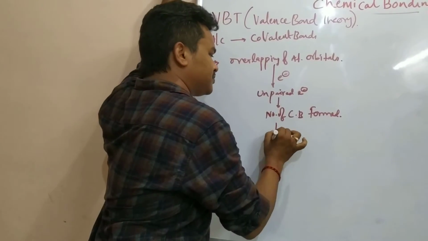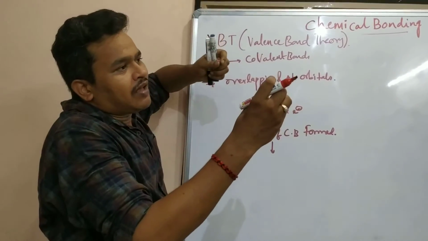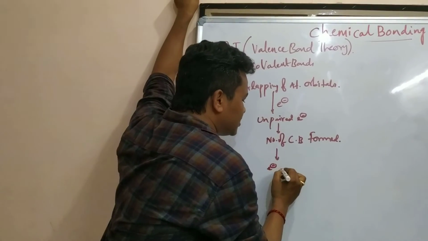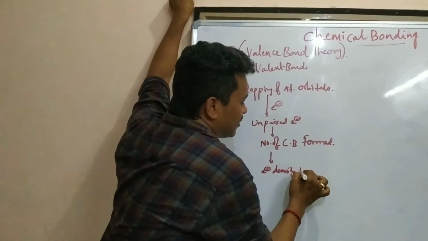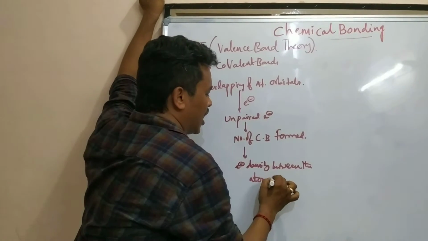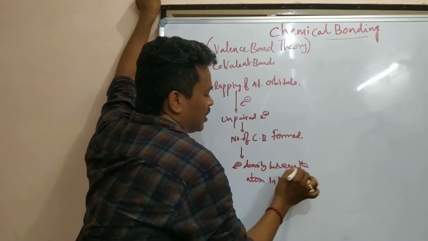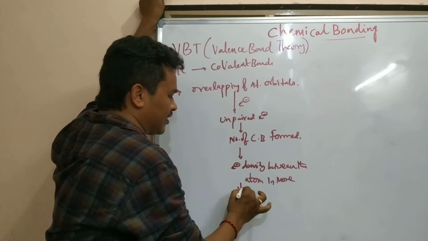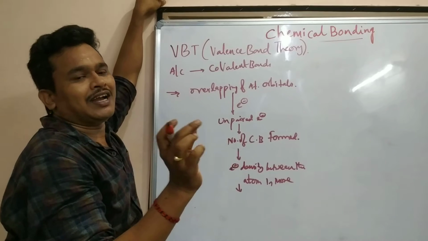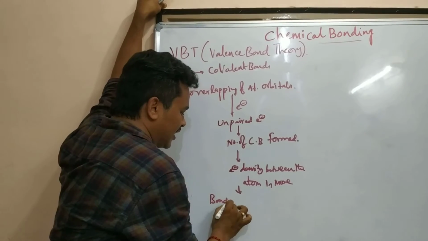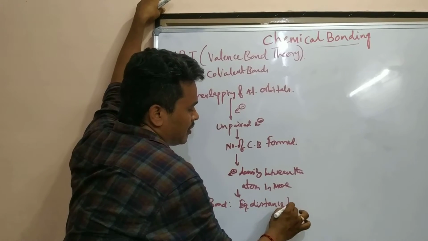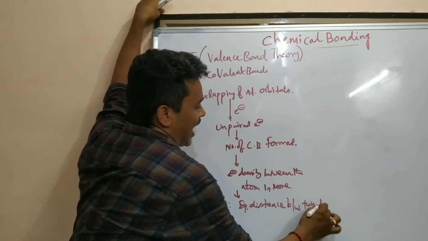So whenever these atoms come near, the electron density between the atoms will be more. They are coming very, very near and forming a bond. That bond we are going to define here. That is an equilibrium distance between these two atoms.